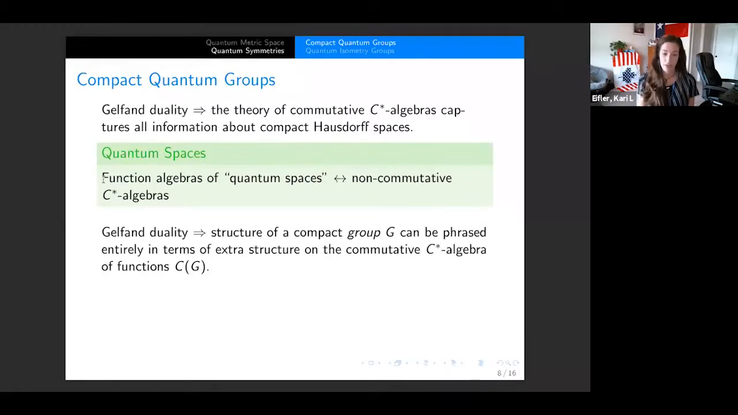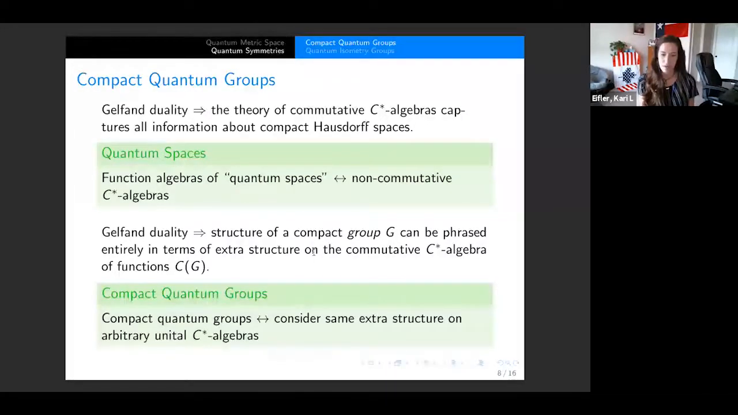So also from Gelfand duality, we know that the structure of a compact group, G, so rather than just a compact Hausdorff space, we're now adding this group, or making it a group. This can be phrased entirely in terms of some extra structure on the commutative C-star algebra of functions C of G. And so in order to come up with a compact quantum group, rather than just a compact group, we're going to look at this same structure, the same extra structure that we add here, but now for arbitrary unital C-star algebras. So it no longer has to be a commutative C-star algebra.